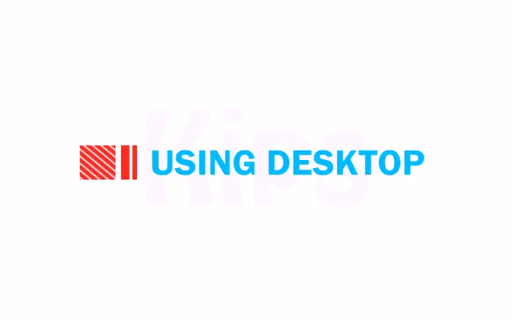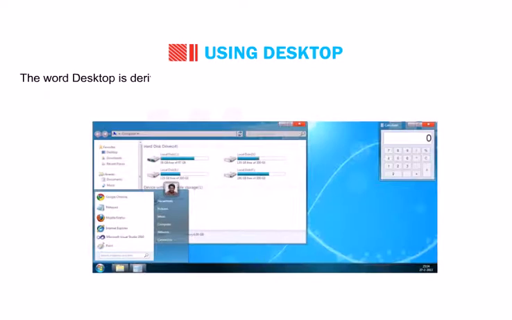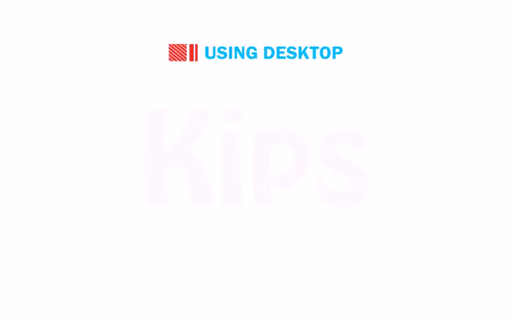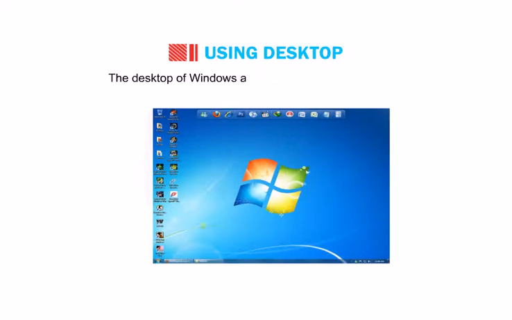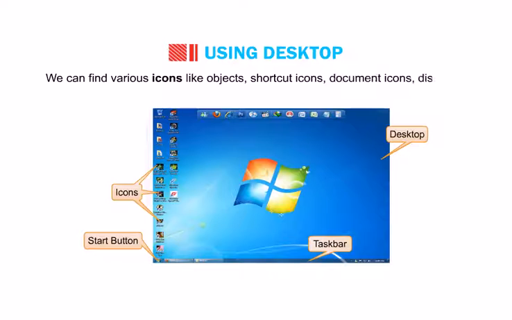Okay, now let us learn how to use the desktop in Windows 7. The word desktop is derived from the real-life desktop, the top of our working or study table, where you may find a pen stand, notepad, calculator, files, etc. The desktop of Windows also serves the same purpose. We can find various icons like objects, shortcut icons, document icons, disk drive icons, etc.